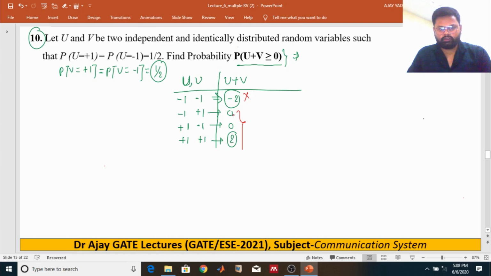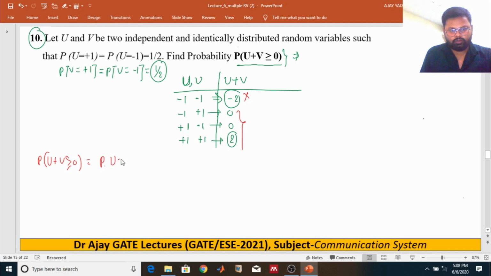So how do we get this? The probability of U plus V greater than or equal to 0 is the probability that U is minus 1 and V is plus 1, or U is plus 1 and V is minus 1, or U is plus 1 and V is plus 1.